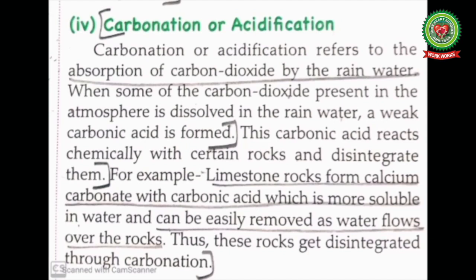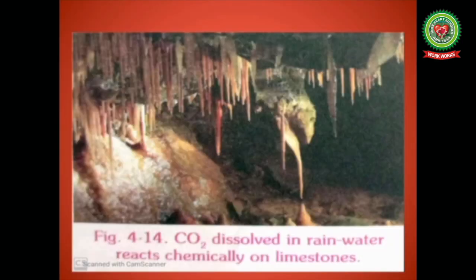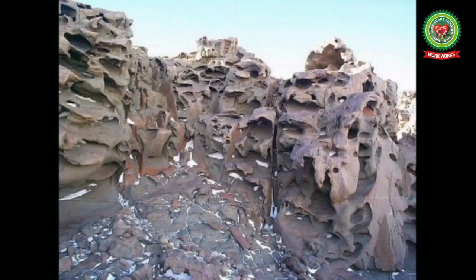Example, limestone. Rocks form calcium carbonate with carbonic acid, which is more soluble in water and can be easily removed as water flows over the rock. Thus, these rocks get disintegrated through carbonation. In this picture, you can clearly see that carbon dioxide dissolved in the rainwater reacts chemically on limestone and causes small pits and grooves on the surface of rocks such as limestone, chalk and marble.